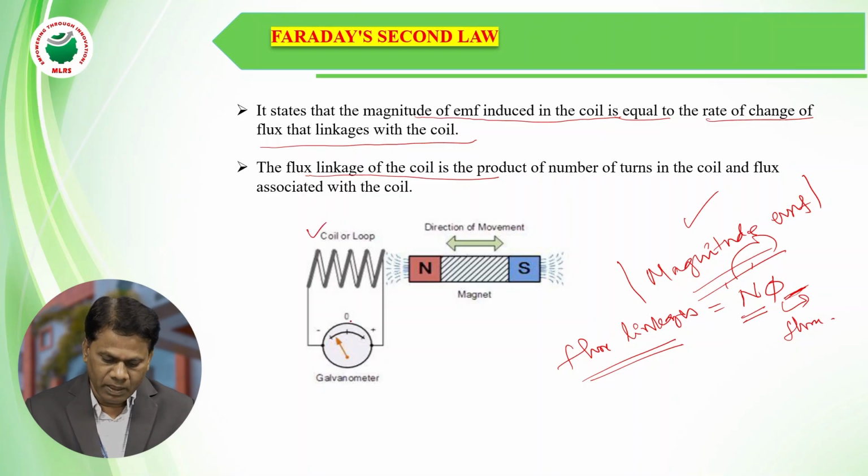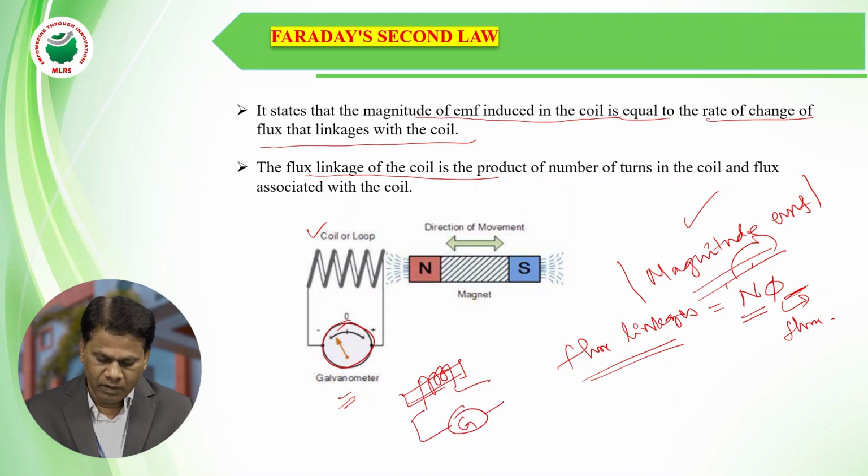We are connecting one galvanometer to the coil. So let us consider a coil like this, and a galvanometer is connected here to the coil.